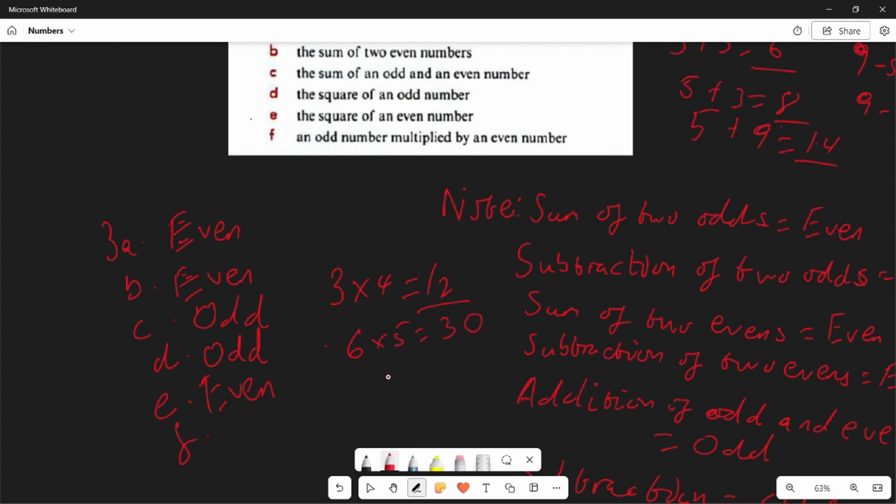That gives us an even number. 12 times 15, that is 180. That gives us an even number. As you keep going more and more, you find out that the multiplication of an odd and even number will always give an even number. So the answer there is even. And with that, we found all answers for the 3 questions under the numbers. And so that is it for this area.